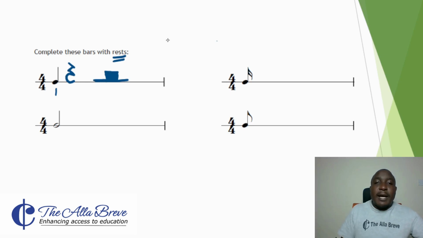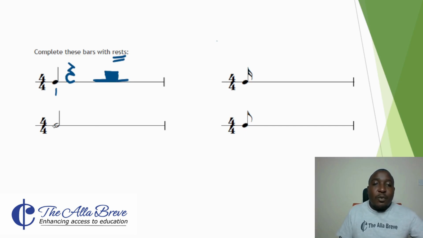There is a rule. I know you would have thought, why can't I just put here a dotted minim rest? When you're considering 4/4 time signature, you must take into account the individual beats. So the beats can be paired 1 and 2, then 3 and 4. So it's usually first strong beat, then weak beat, third strong beat, fourth weak beat. So in those pairs, that's why for the second one, I've used a crochet rest, but for the third part of it, I've used a minim rest. The minim rest represents 2 crochet rests.